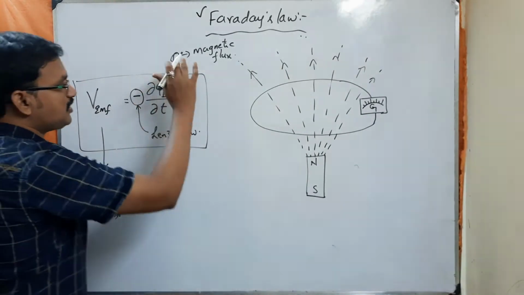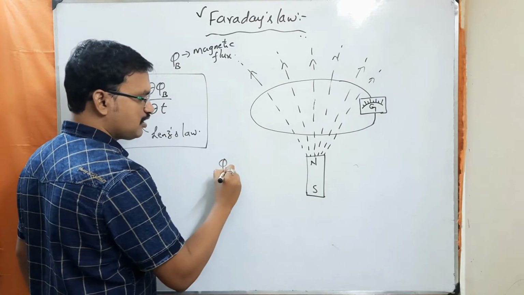Understood? Now similarly, what is this phi b here? What is phi b? Phi b is equal to what?